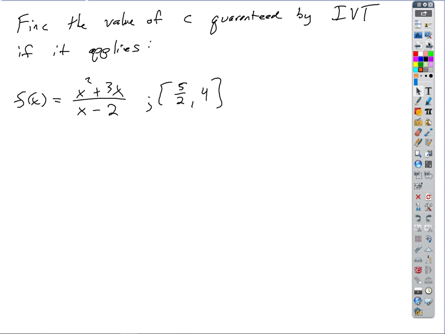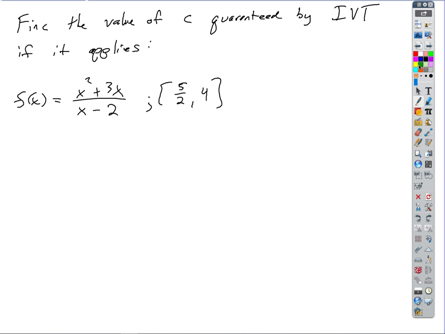How about this one? So let's just check off the boxes. For IVT, we need two things. We need continuity, and we need a value between f of a and f of b. So is this function continuous on this interval? Yes, it is, right? Where is it discontinuous? At 2, but 2 is not on this interval, so we don't care about it, right?